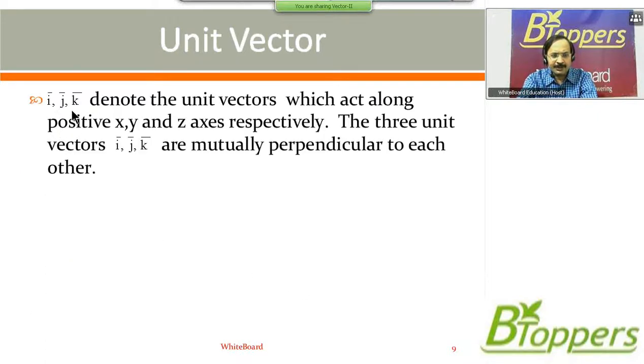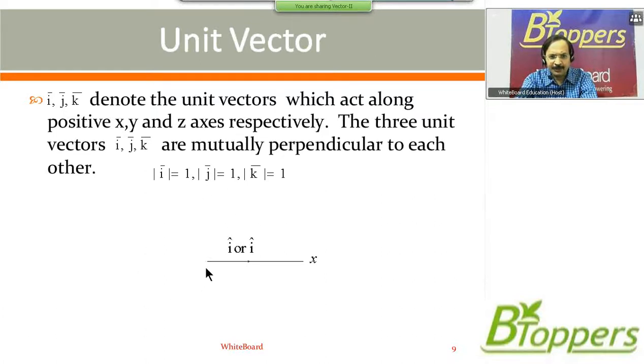I bar, j bar, k bar denote the unit vectors which act along the positive x, y and z axis respectively. The three unit vectors I bar, j bar, k bar are mutually perpendicular to each other. You can write mod of I bar equal to 1, mod of j bar equal to 1, mod of k bar equal to 1.